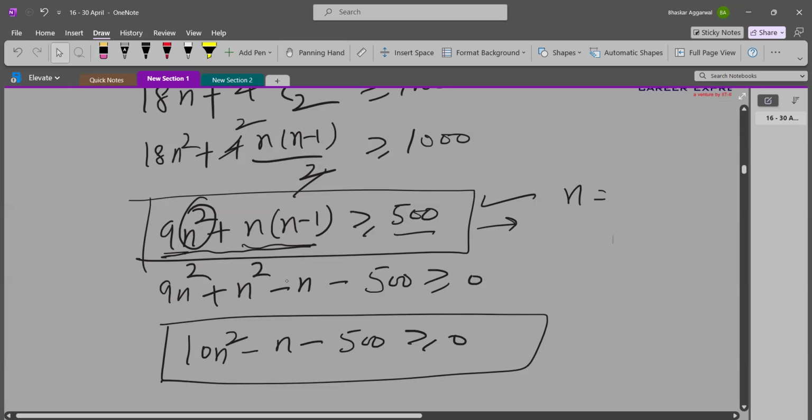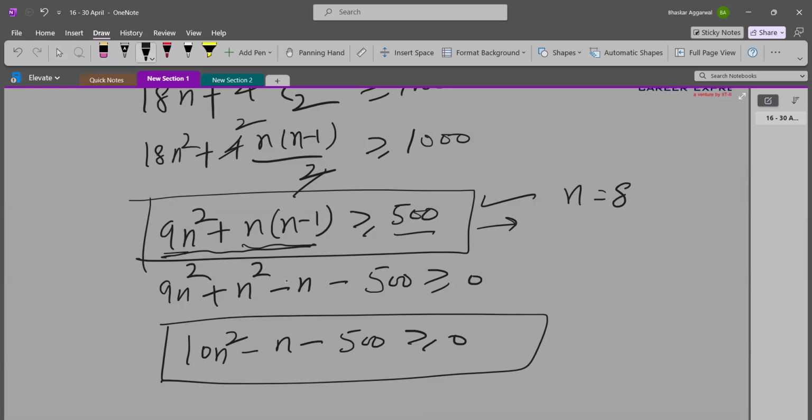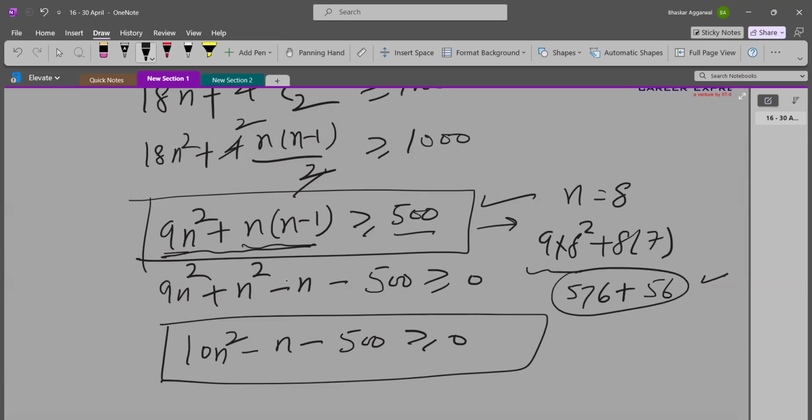So let us try with 8. If I put 8, that will be 9 times 8 square plus 8 times 7. So 8 square is 64, 64 into 9, that will be 576, and 8 into 7, so 56. So this is more than 500, of course, but let us check with n equal to 7 also, if that is also more than 500.